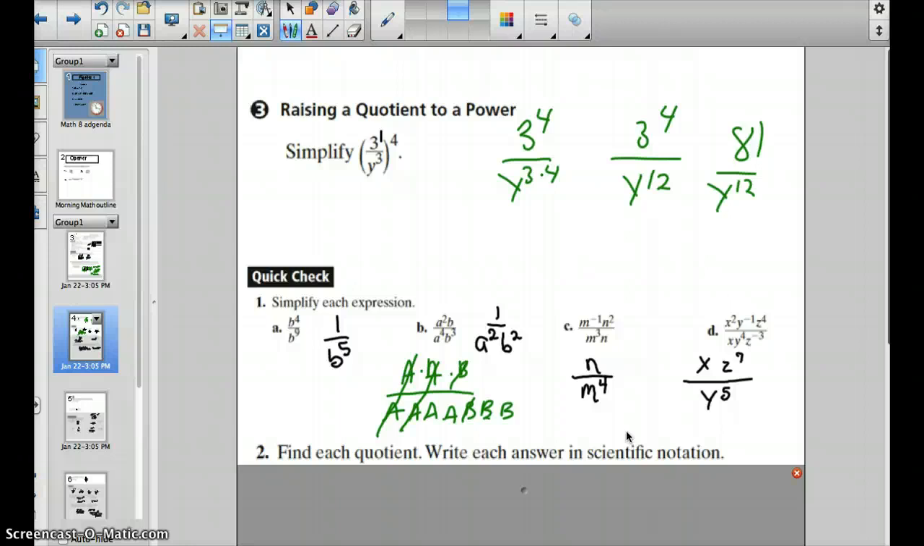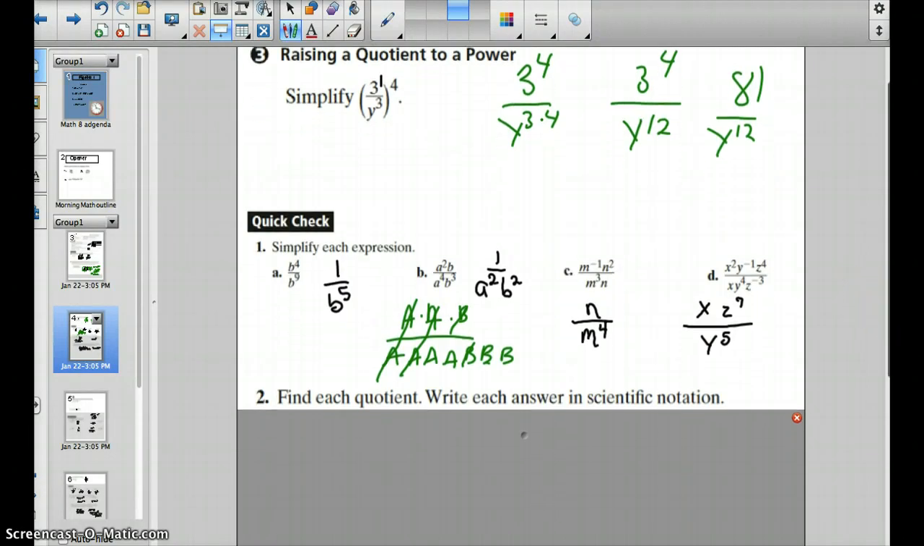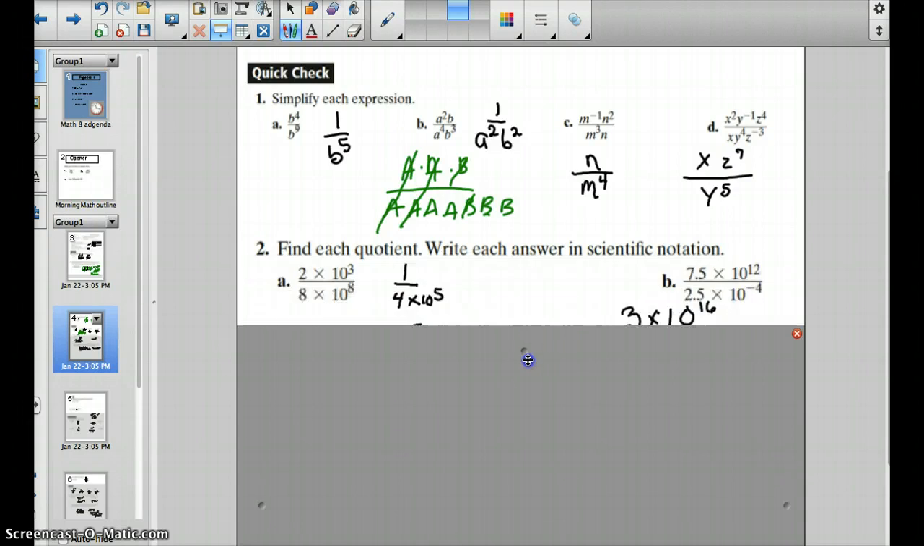All right, so we're using scientific notation here for the next problem, and we are dividing. We have 2 times 10 to the 3rd over 8 times 10 to the 8th.